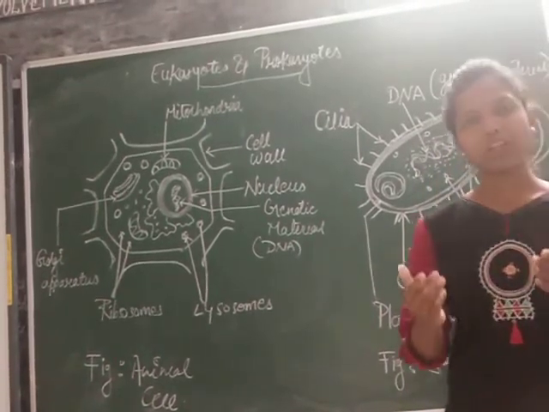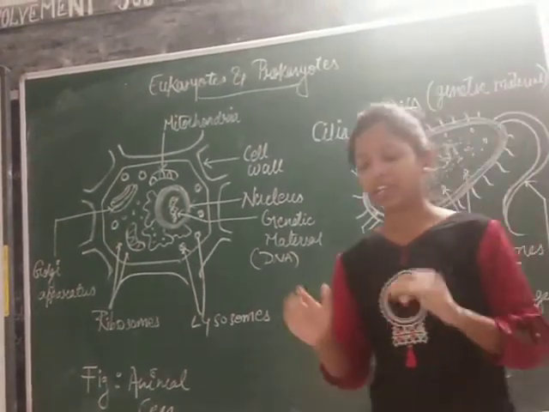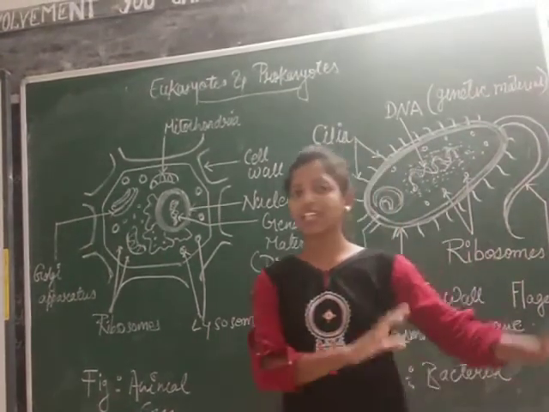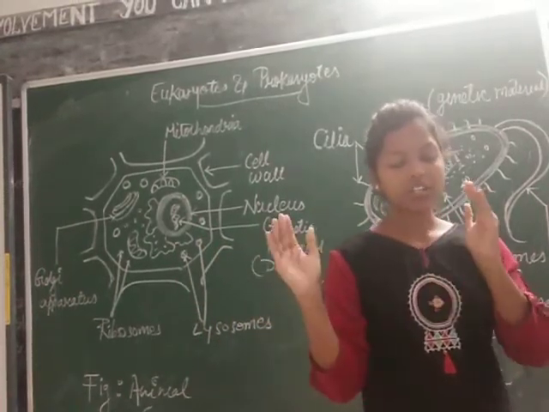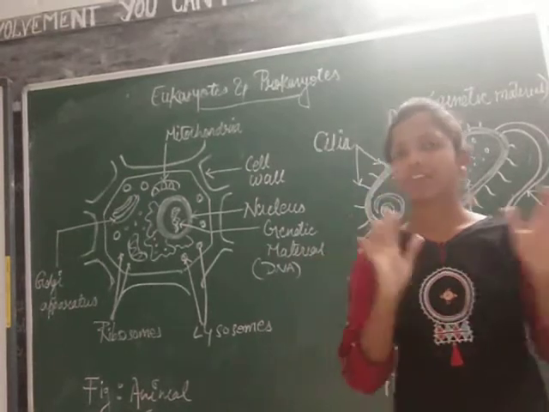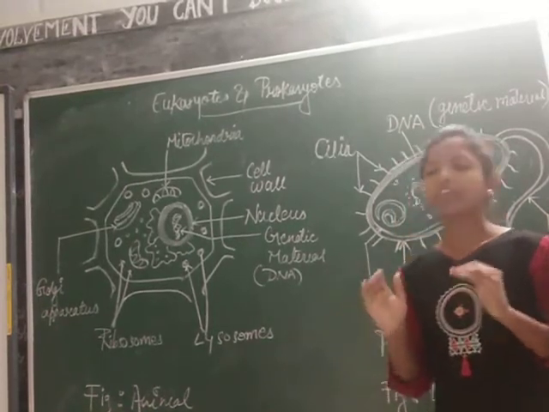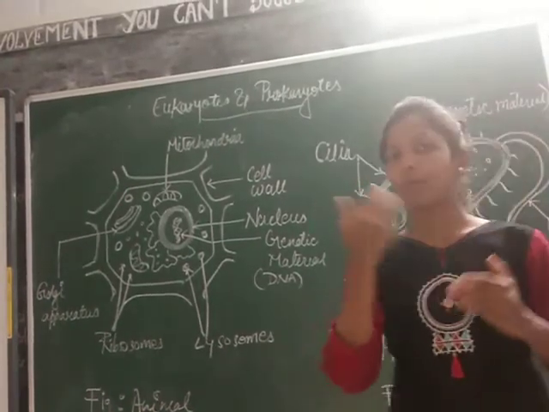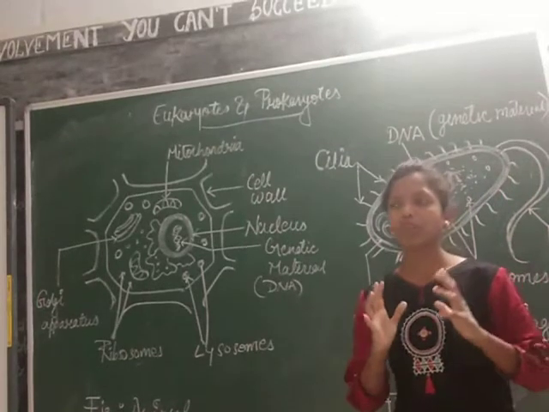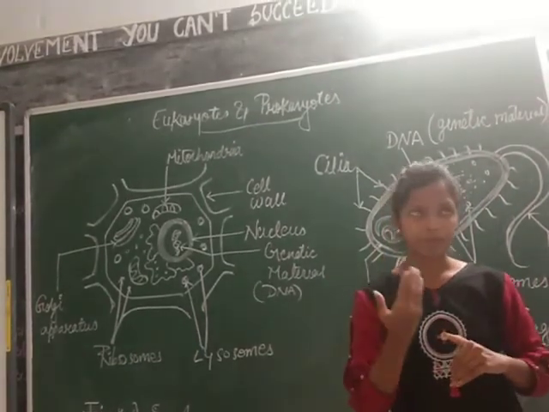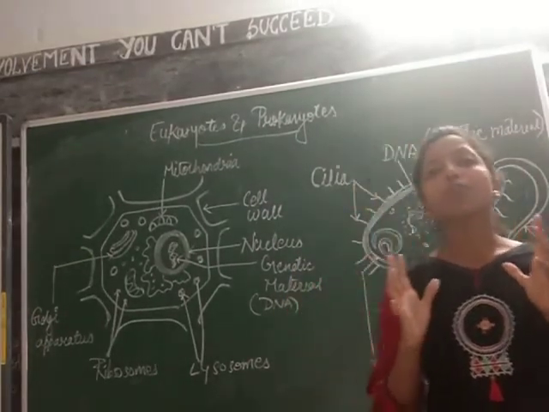Why am I telling you this? Because we are studying about the cell, and the cell is a part of a living organism. In the beginning itself I told you that single-celled organisms and multicellular organisms exist. So there is a basic difference between single-celled and multicellular organization. If we go back to that era, crore years back, the temperature was not like this. The temperature of Earth was in a very extreme situation. It was very hot, very warm.